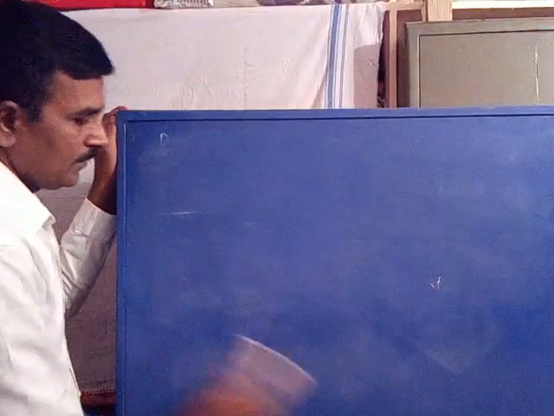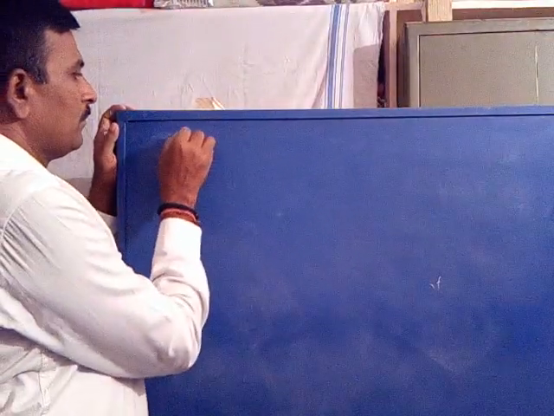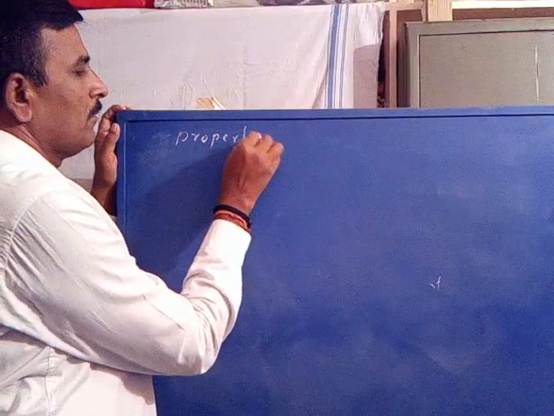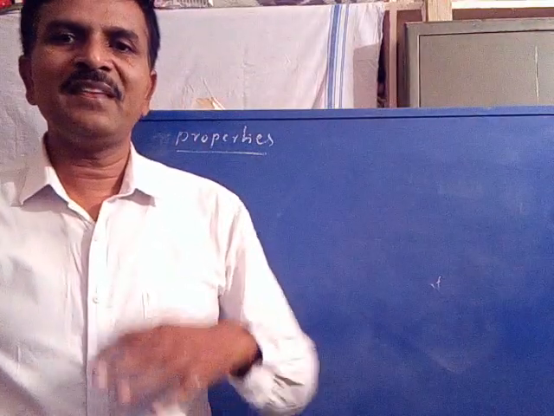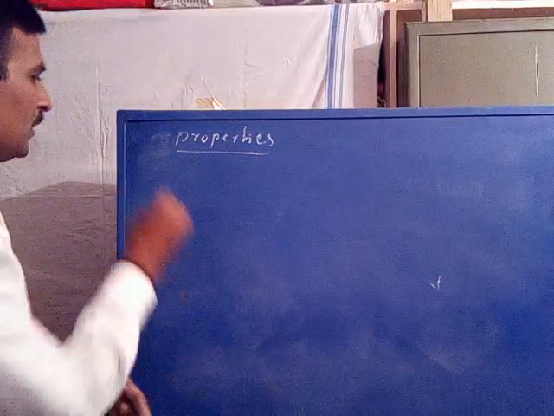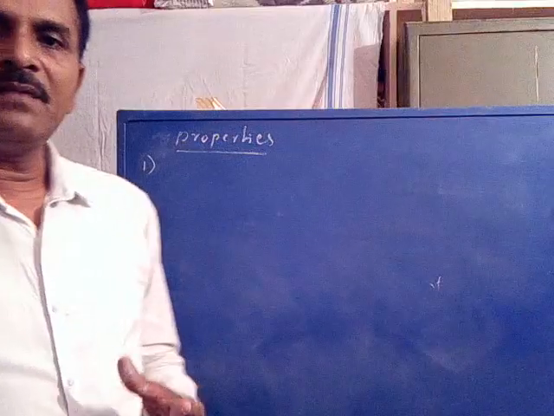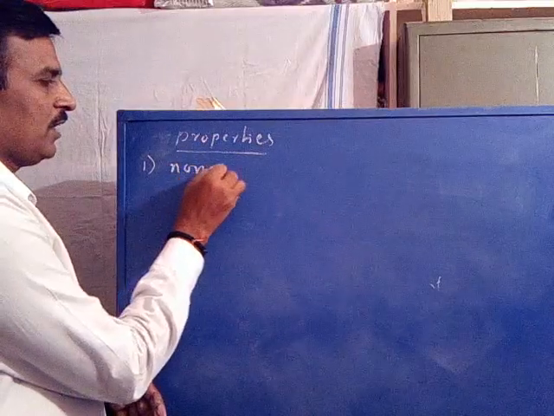Now, any medicine that has certain important characteristic properties, that is a medicine which fulfills the prescribed or needed properties, includes, number one, a medicine that is non-toxic.